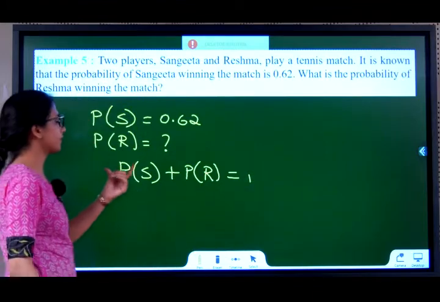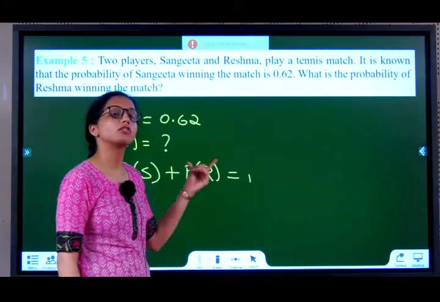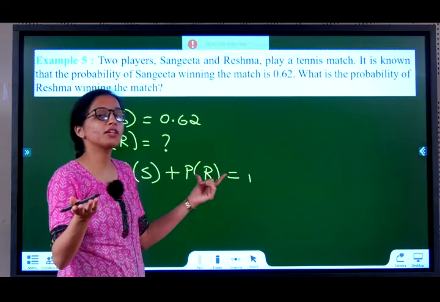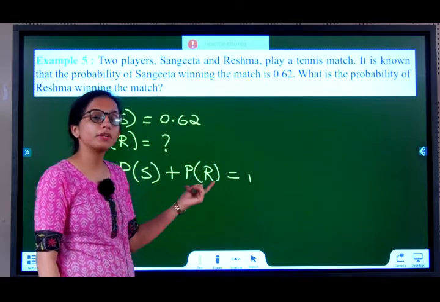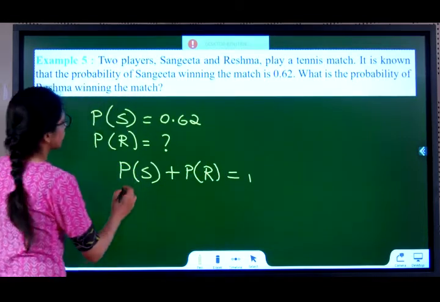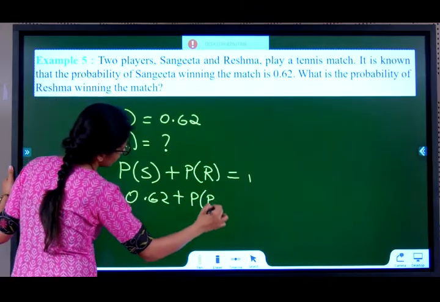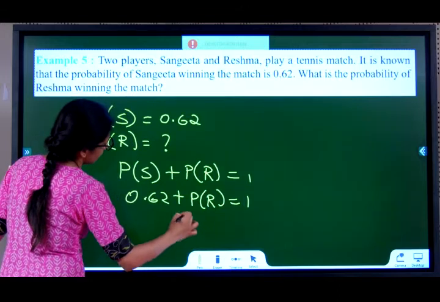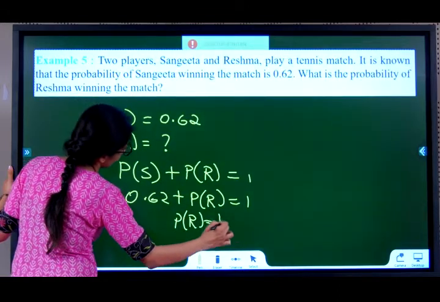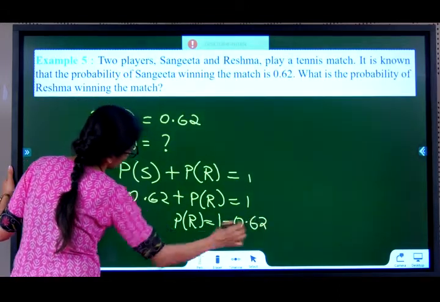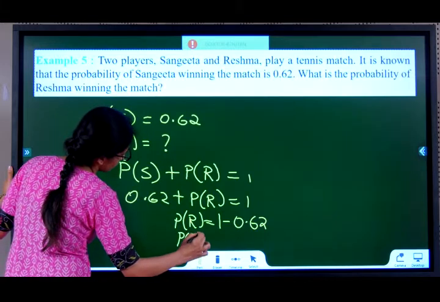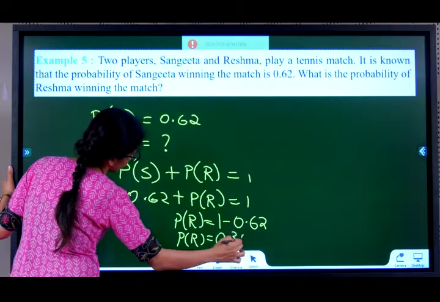Or you can say probability of Sangeeta winning plus probability of Sangeeta not winning. If Sangeeta is not winning, who is winning? Reshma. So probability of Reshma winning is 1 minus the probability of Sangeeta. So Sangeeta is 0.62, and this one we want to find out, equal to 1. Probability of this is 1 minus 0.62. You will get 0.38.